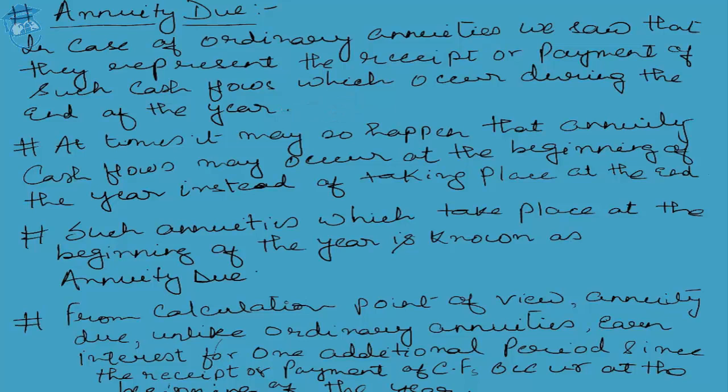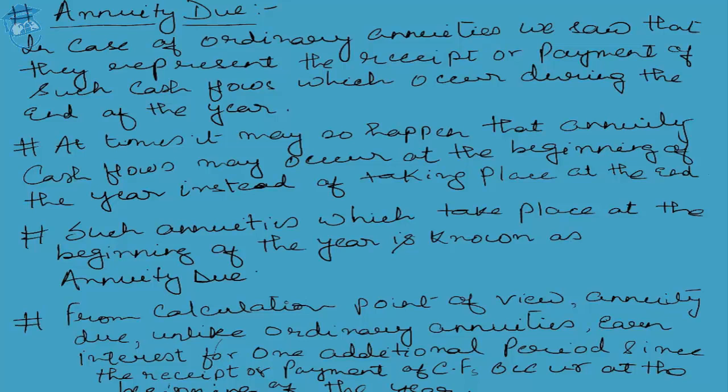Now, students, try to apply your common sense and think about what may be the implication for such annuities which take place at the beginning of the year rather than at the end of the year, thereby earning the name annuity due for themselves. My simple question is, try to imagine the implication of the annual cash flows, or the annuity cash flows, which take place at the beginning of the year.